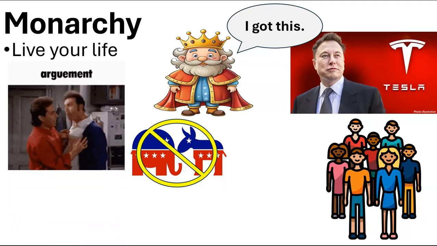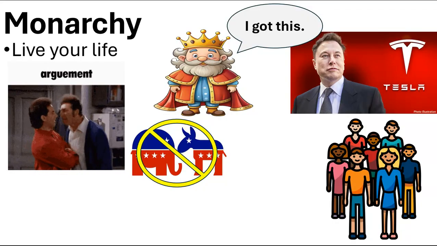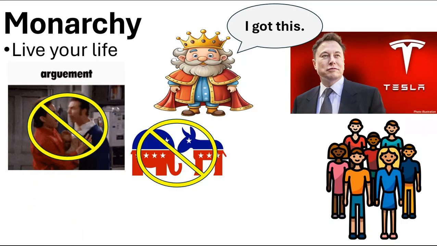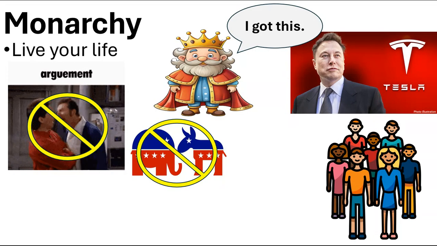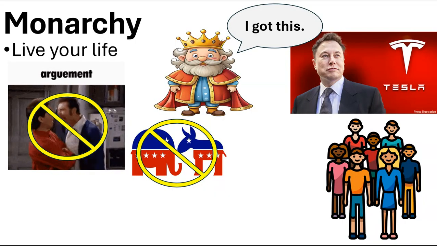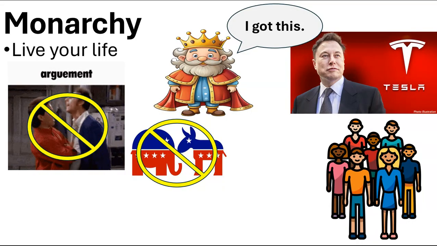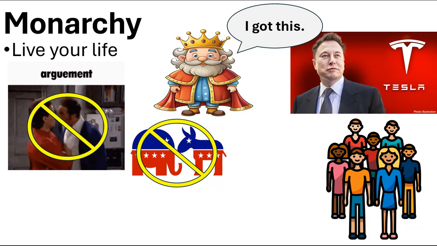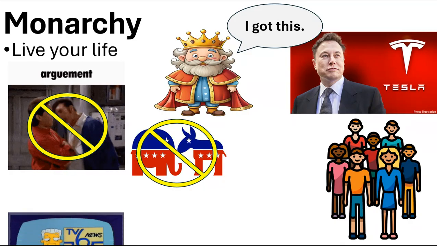And if we don't have the elephants and the donkeys, those don't exist, and your political views don't matter because you don't vote, then all those arguments are gone. Hey, imagine a Thanksgiving dinner where your uncle is not arguing with your sister, where people aren't fighting over each other. That could happen in a monarchy because there's no reason to fight. Uncle can just watch football. Sister can just jump on her TikToks. There's no political thing to argue about because you have no say.